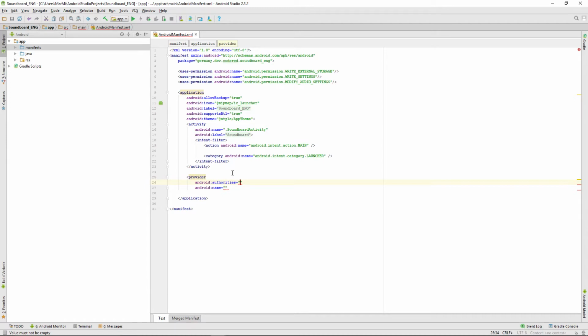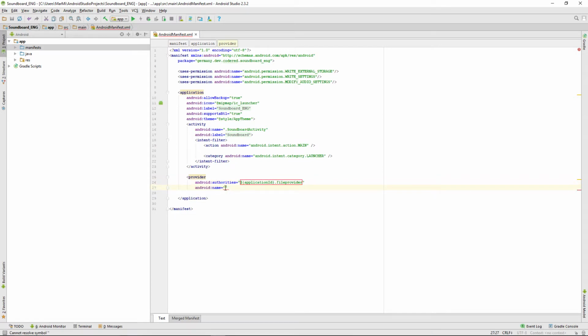We're using this to get it. So $ sign application ID dot file provider. So this will be our authorities.